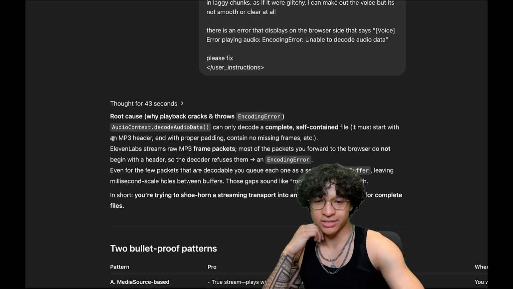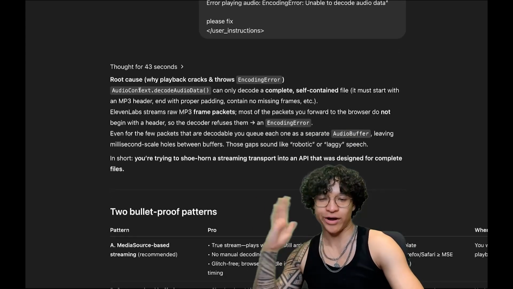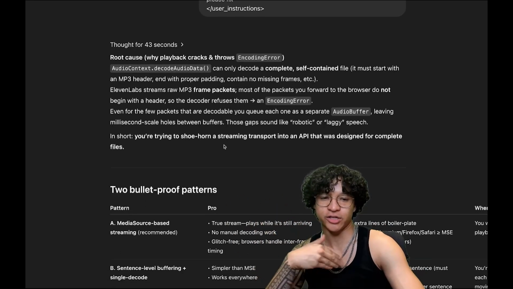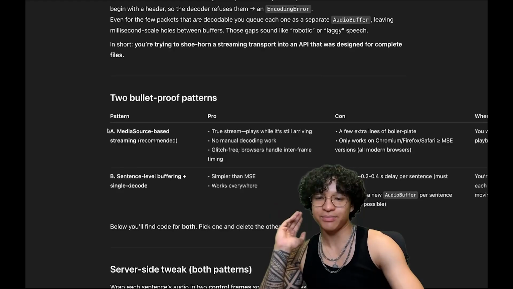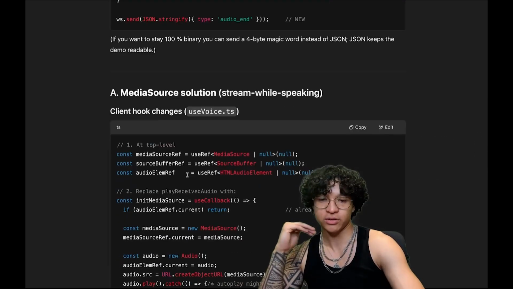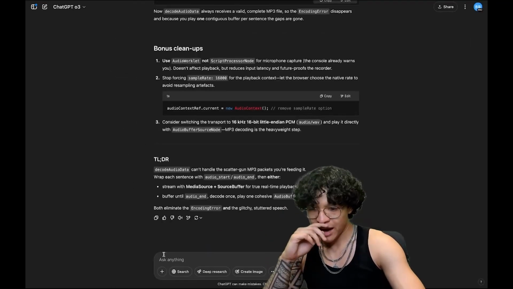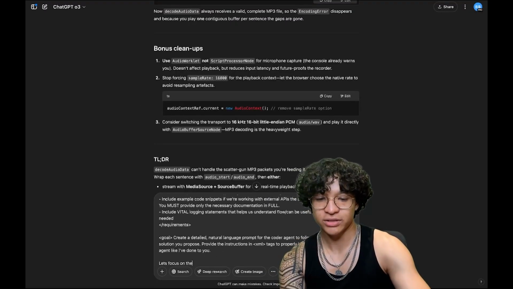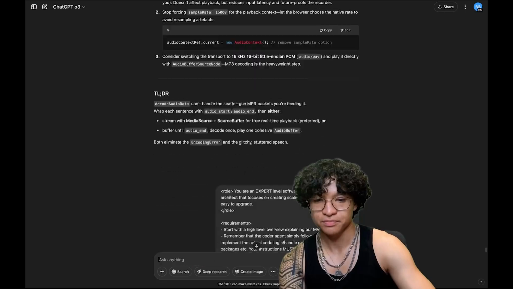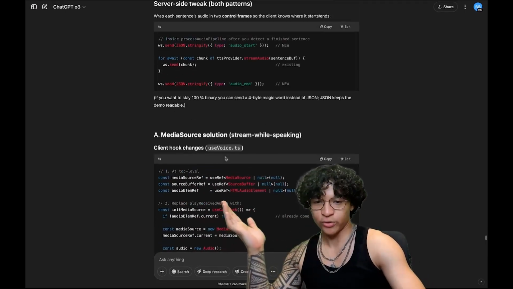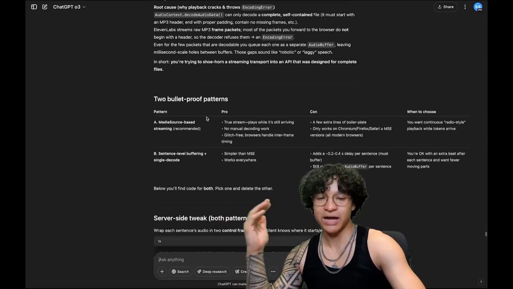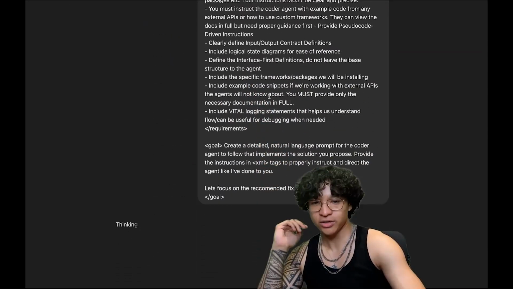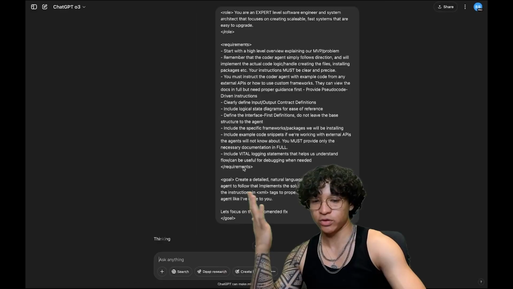O3's response says that whatever function we're using can only decode a complete self-contained file. So anytime we're getting the stream, it's laggy. It recommends MediaSource-based streaming for us to do, as well as the code to tweak it. I am going to paste the same prompt that we used earlier. Let's focus on the recommended fix. So once O3 takes our code base, thinks about how to debug it, and gives us an answer, I'm going to use the same prompt that we used earlier to create instructions to give to Claude Code.